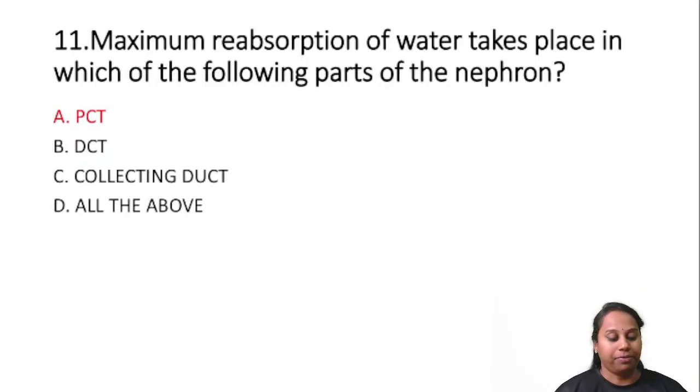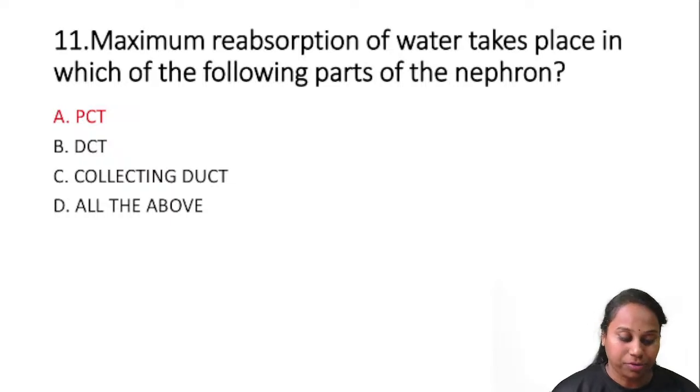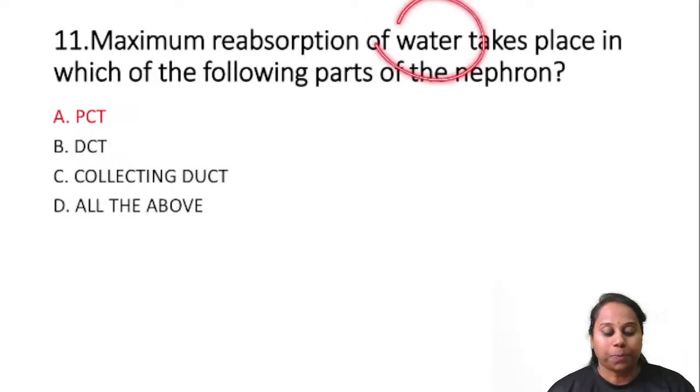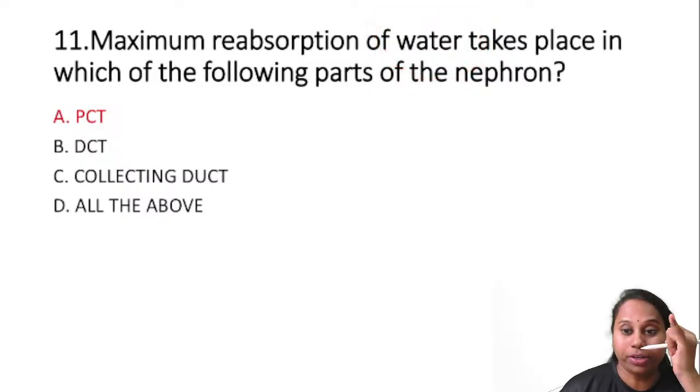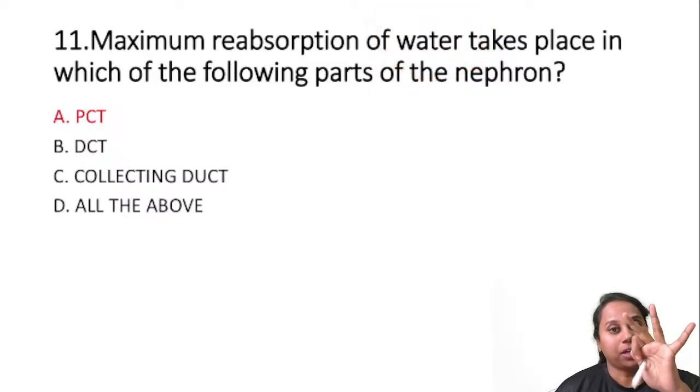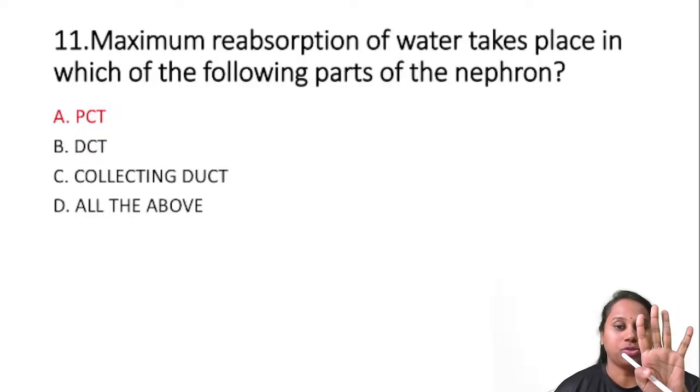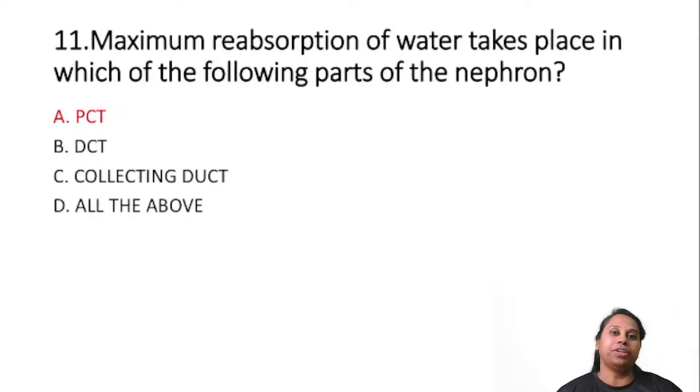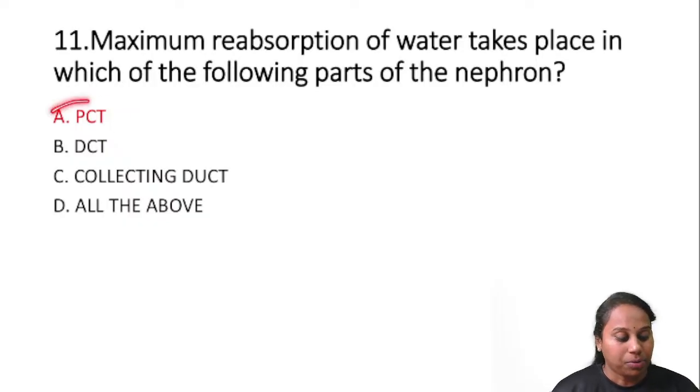Question number 11. Maximum reabsorption of water takes place in which part of the nephron? Not only water, but maximum reabsorption of water, sodium, potassium and chloride. So major salts and water, the major solvent, are both maximally reabsorbed from the proximal convoluted tubule. Around 60 to 65% reabsorption of major salts and water takes place in the proximal convoluted tubule, PCT.